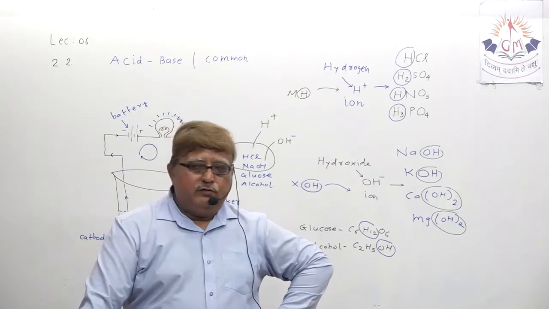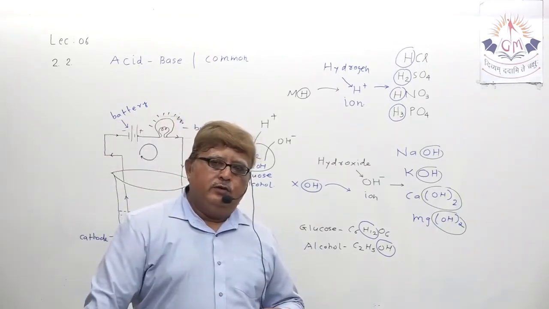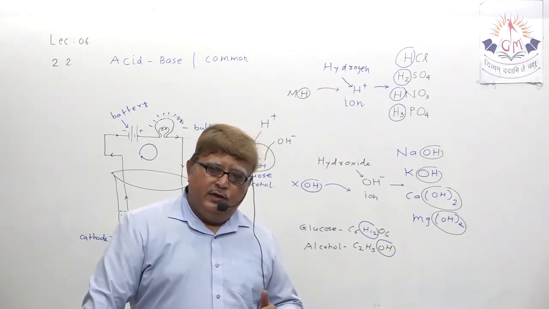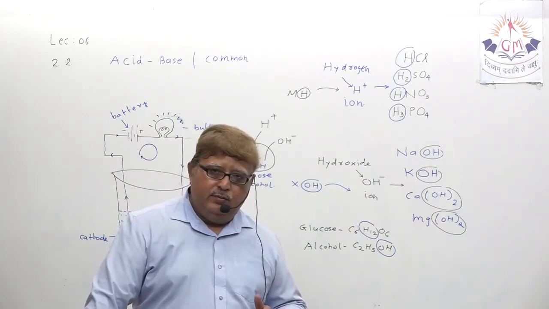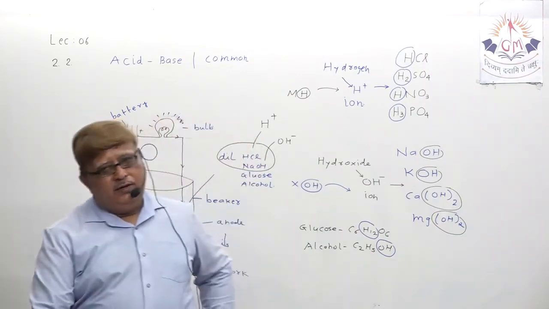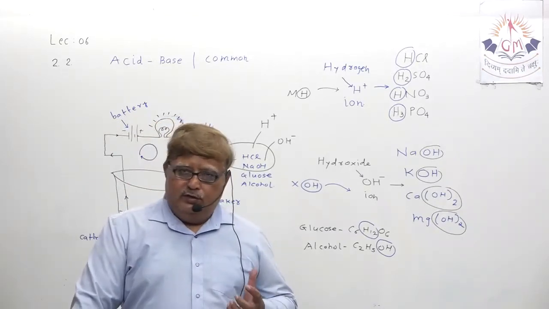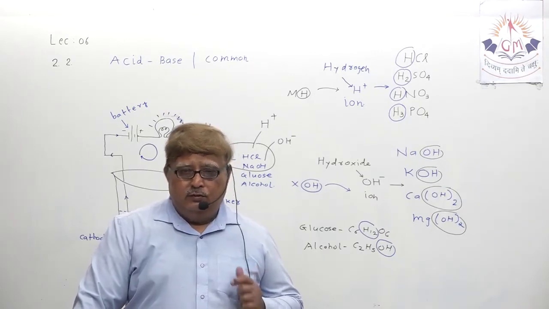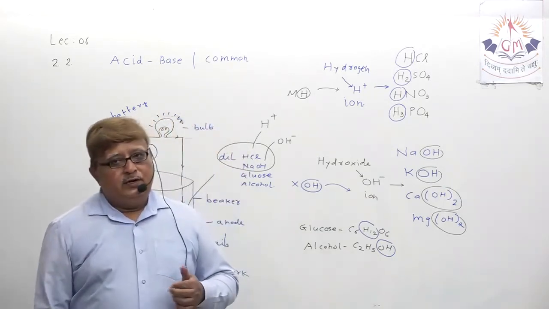Start thinking of the name of any acid or any base: everywhere in acid H will be there, everywhere in base OH minus will be there. So for acid, the presence of H plus ion is a must. For base, the presence of OH minus ion is a must.